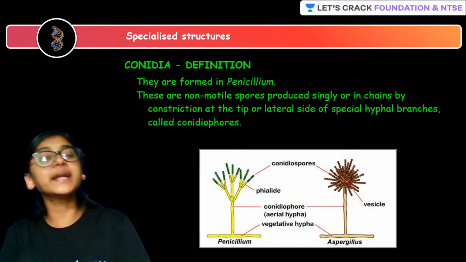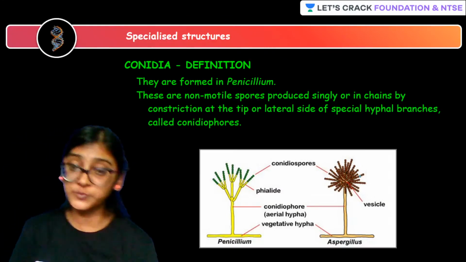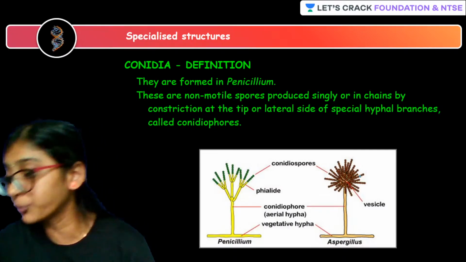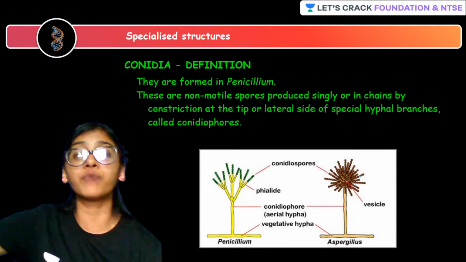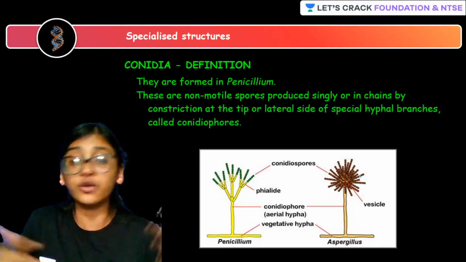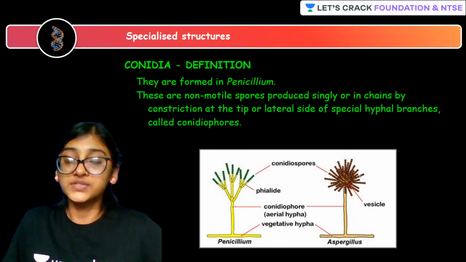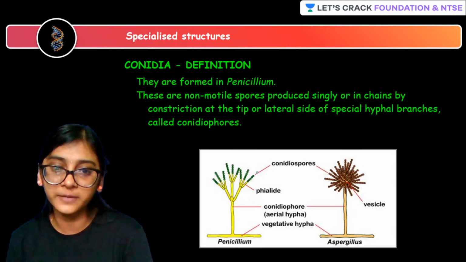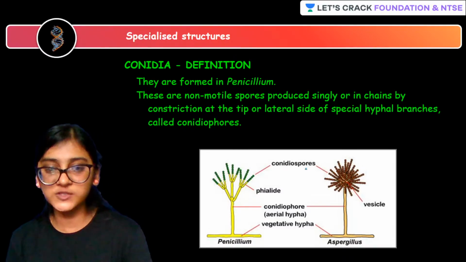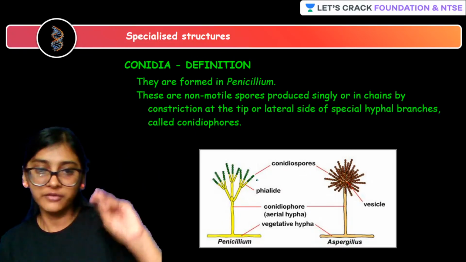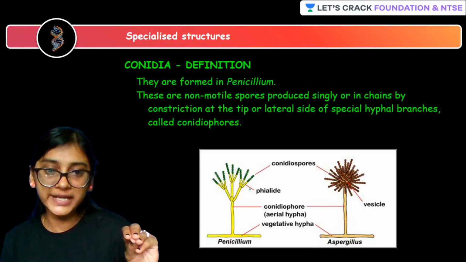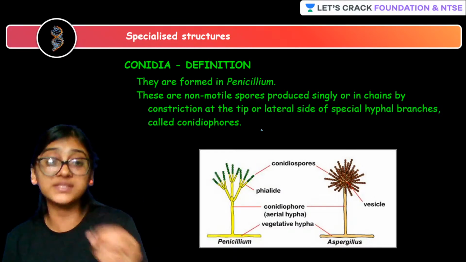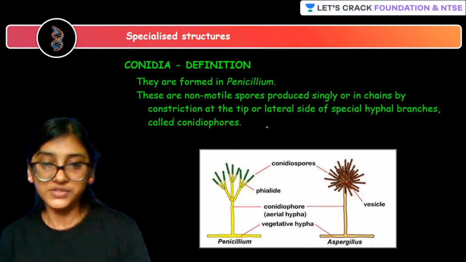But how are conidiospores different from zoospores, ma'am? These conidiospores are not motile. They cannot move from one place to another because they are not motile, right? They are produced singly or in the form of a chain, as you can see over here. Can you see conidiospores getting released from the conidiophore?